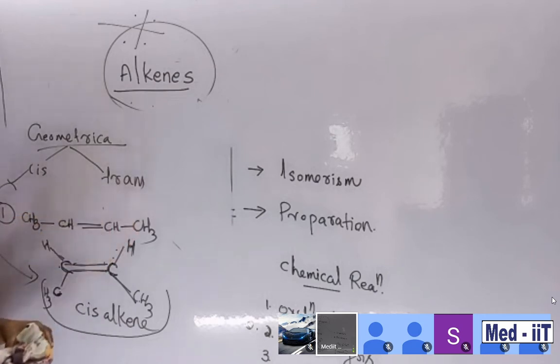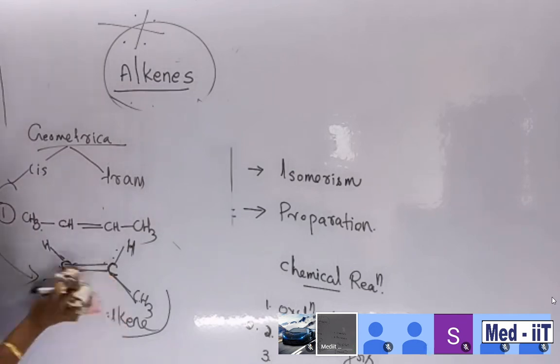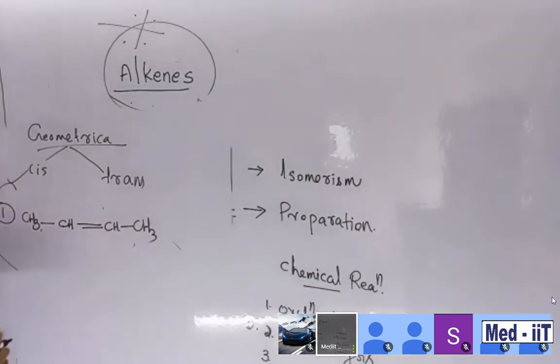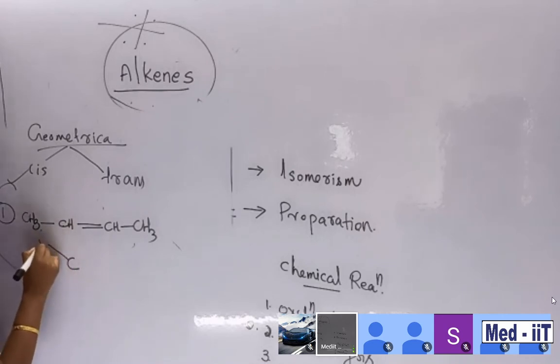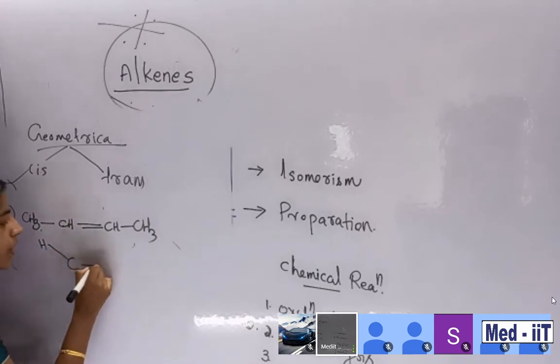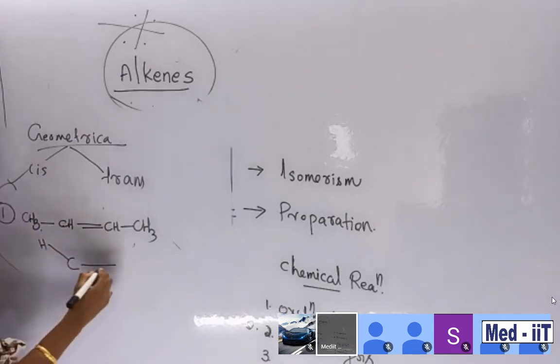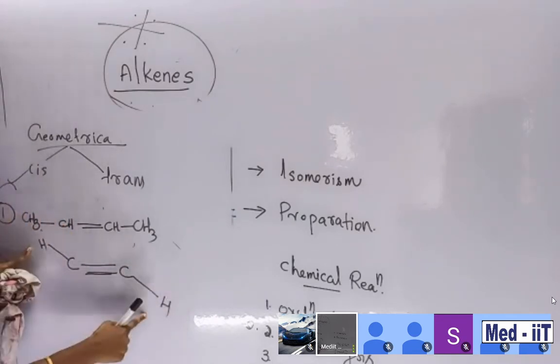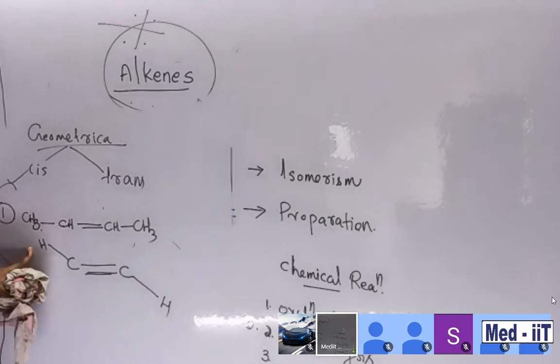Do you have any idea about trans alkene, students? I will explain. Once again, carbon is there, then I put hydrogen here, then the double bond, same compound. Carbon double bond is here, and then the hydrogen is in the opposite direction, not in the same direction. This is a major difference.